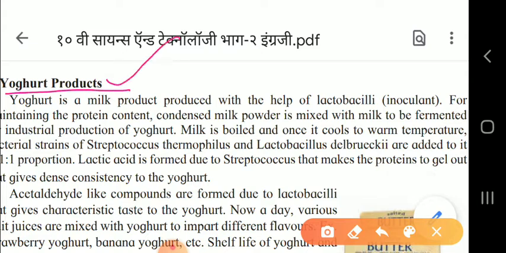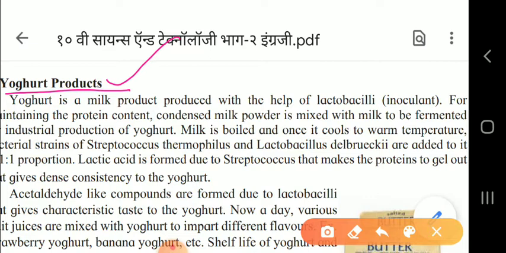yogurt products. Yogurt is a milk which is produced with the help of lactobacilli. So, first of all, I'll let you know what is yogurt. It is a fermented milk. It is sweetened and flavored semi-solid source food.